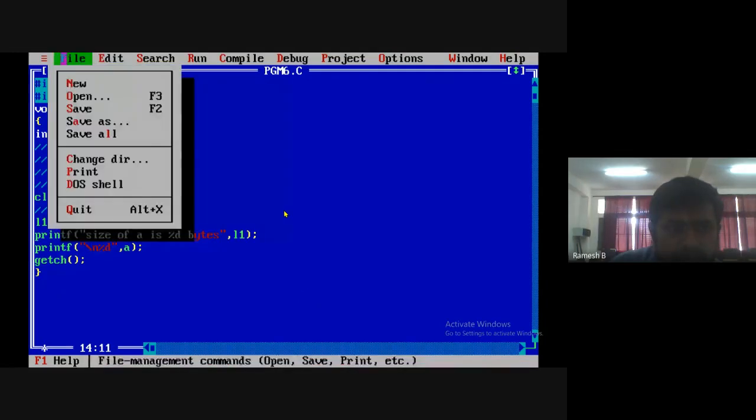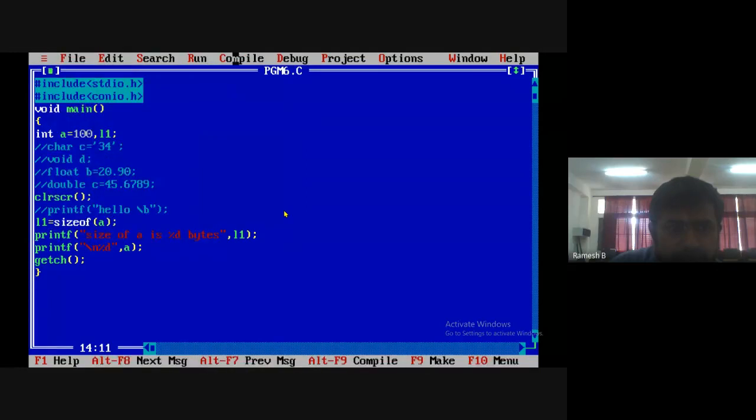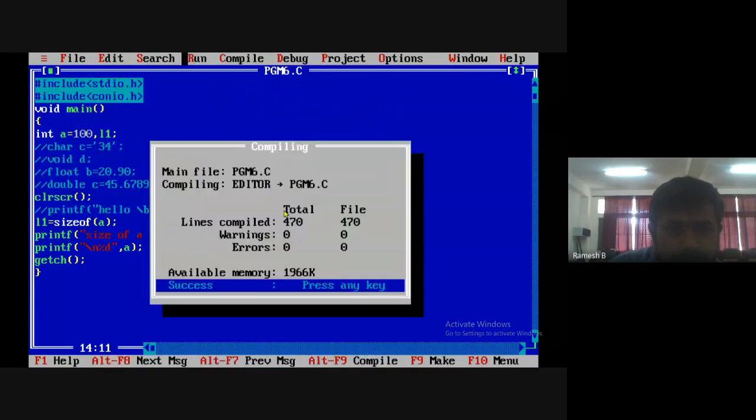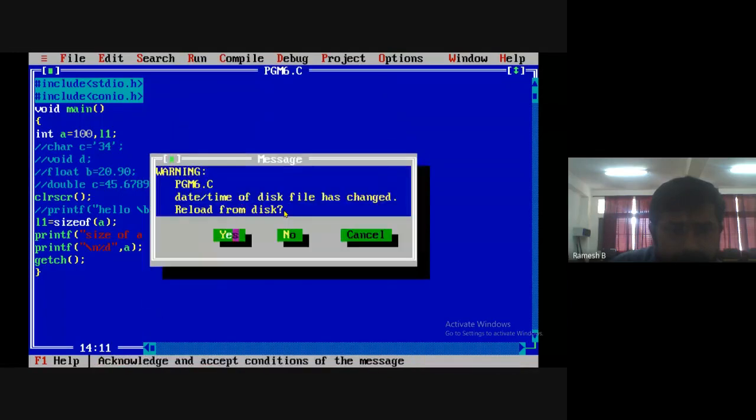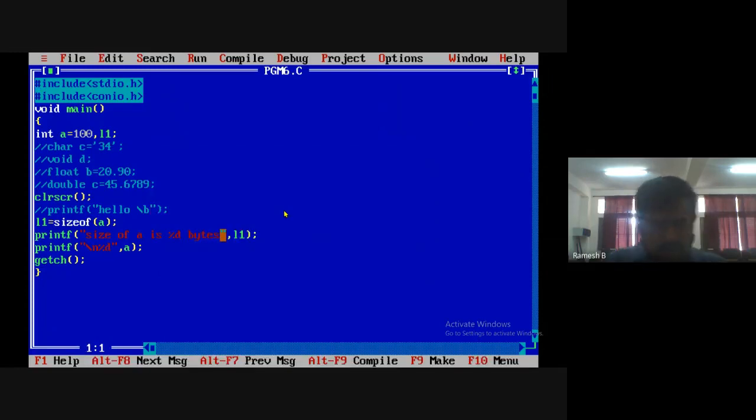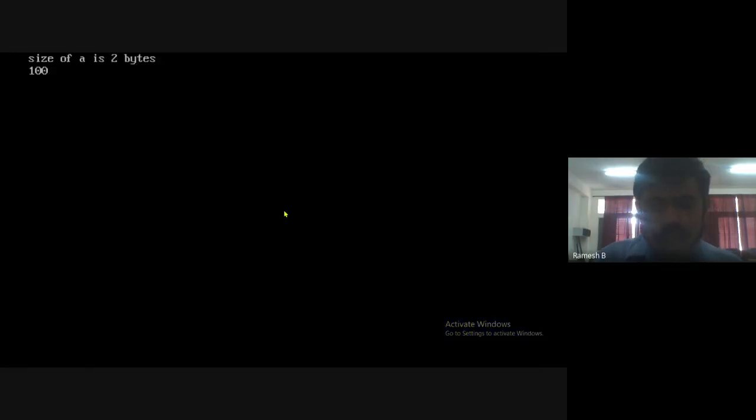Go here, file, save it, compile it. Now run it. You see there, the size of a is 2 bytes.